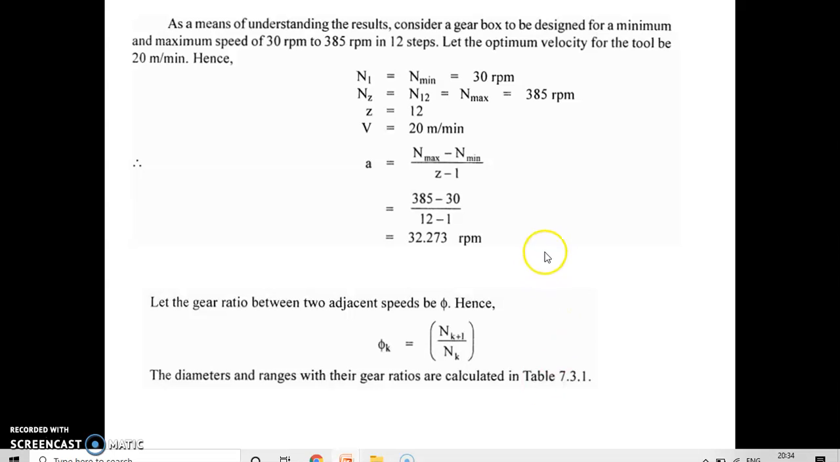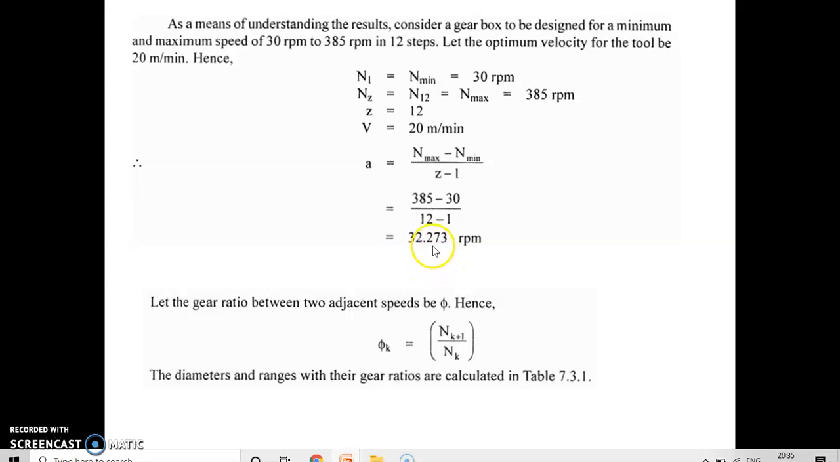So if you are going to consider, suppose minimum speed is 30 rpm and maximum speed is 385 rpm, and the value of z is given, that is 12, and cutting velocity is 20 meter per minute. So these are the input values given. First step, we can calculate the constant of arithmetic difference, that is n max minus n minimum upon z minus 1. So 385 minus 30 divided by 12 minus 1, that is 32.273.